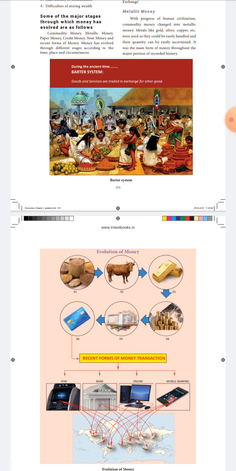Savings deposits are opened by customers to save part of their current income. Current accounts are generally opened by business firms, traders, and public authorities. That is called current account deposit. Fixed deposit accounts are meant for investors.